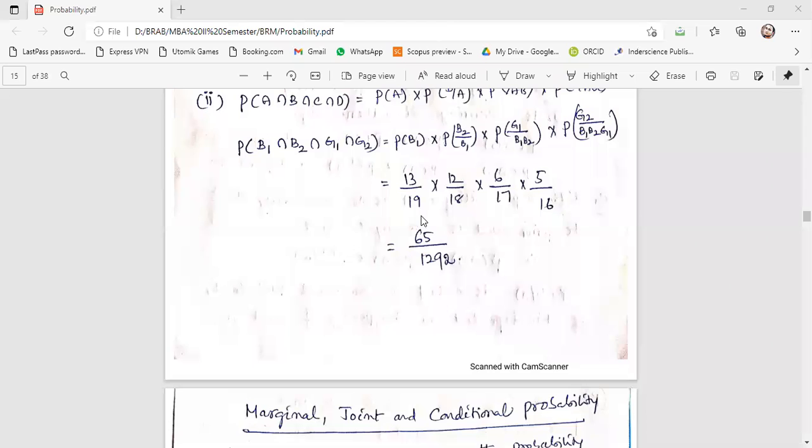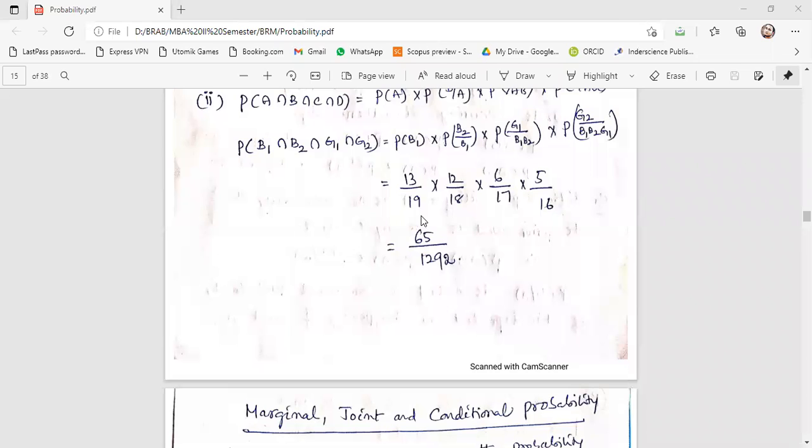How many girls are there in the class? 6. Total number of students? 17. Correct. So 6 by 17. Similarly, we have to get a girl in the fourth attempt also. So probability of getting a girl in the fourth attempt, given that in the first 3 attempts, boy 1, boy 2 and G1 have happened.